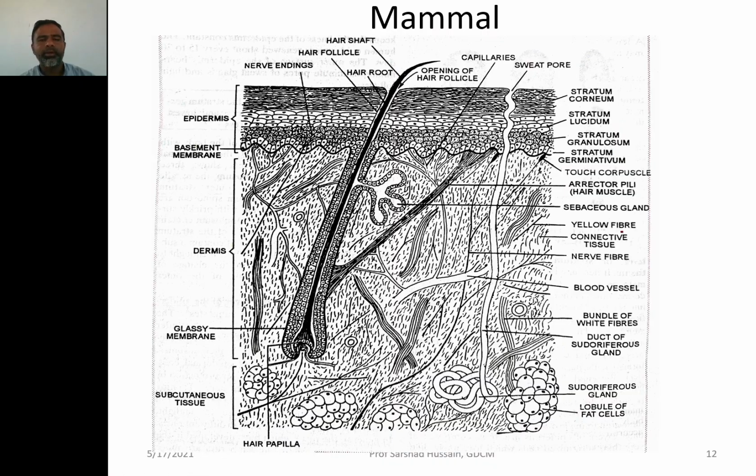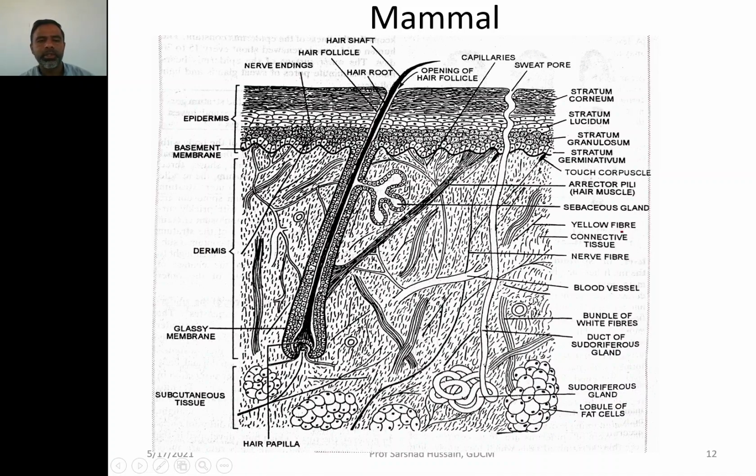Then mammals, I will not discuss again because we have studied this structure while studying the typical structure of the skin. Mammals have a very thick epidermis and a comparatively thin dermis, and the epidermis again has the layers of stratum germinativum, stratum granulosum, stratum lucidum and stratum corneum, and then the hair from the epidermis layer, you can see hair follicles there.